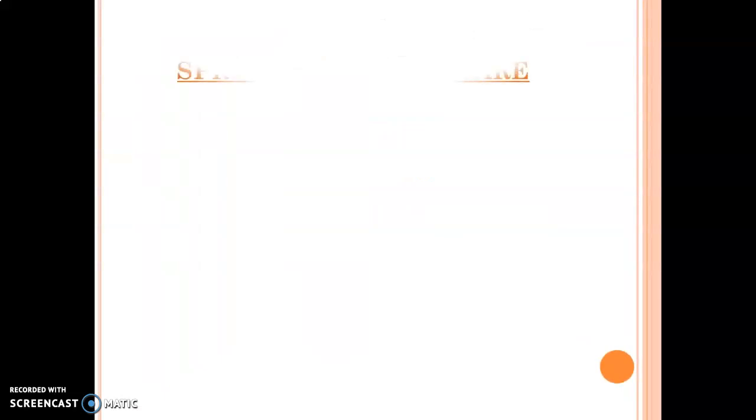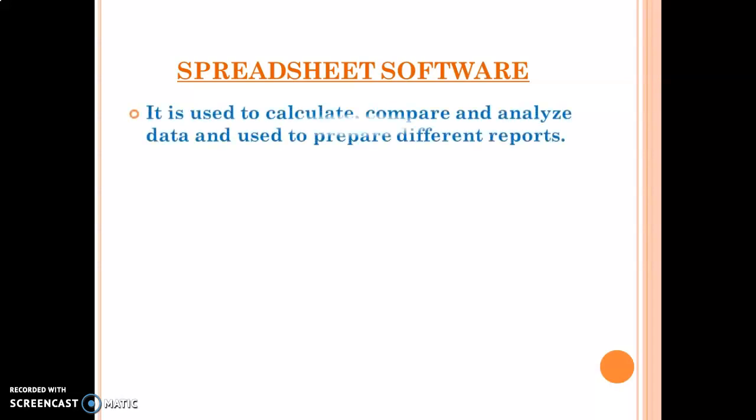Next is, let's find out what it is. Spreadsheet. What is spreadsheet? It is used to calculate, compare and analyze the data. Like you guys give your online exam on Google Form, and when we get your result, we get it on the spreadsheet, so that we can see what you have done.